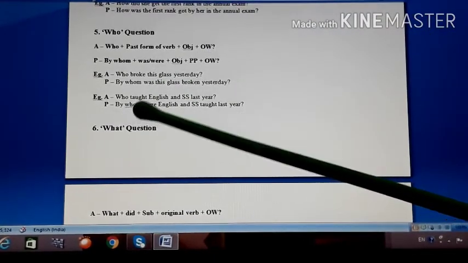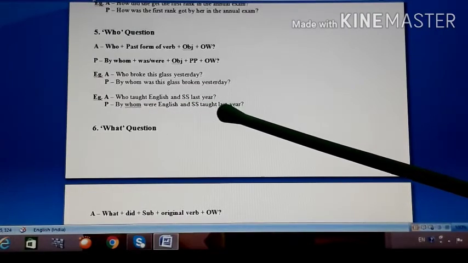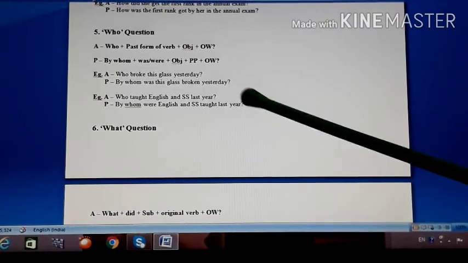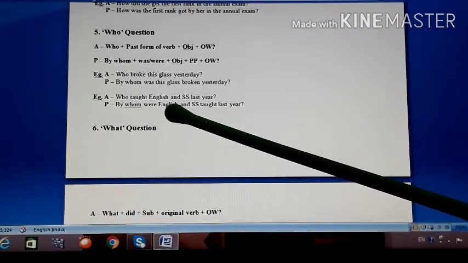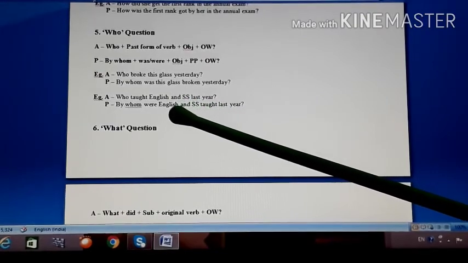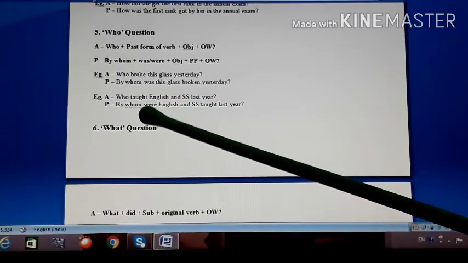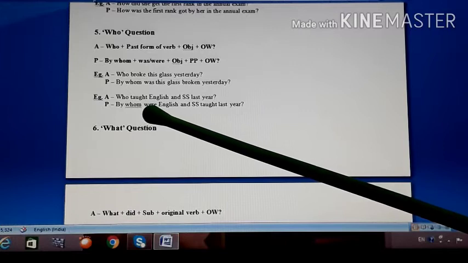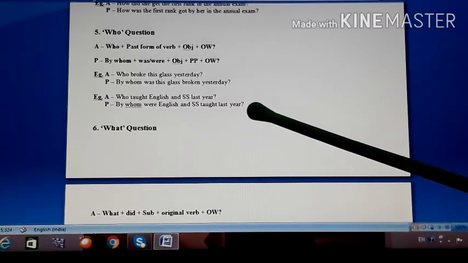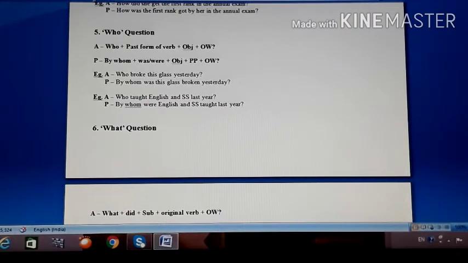Second example: who taught English and SS last year? So by whom were English and SS taught last year? So here your object is in plural. दो subject की बात की है, English and SS. So that's why we have used over here were as the helping verb. By whom were English and SS taught last year? Okay. So far I think it is clear.